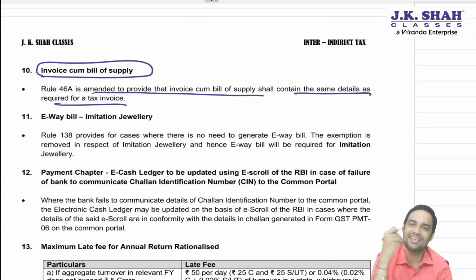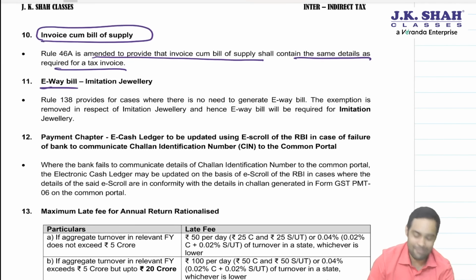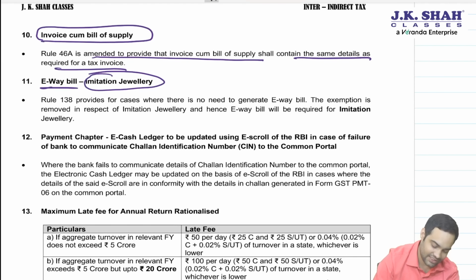Okay. E-way bill, a very small amendment. Imitation jewelry, artificial jewelry. See, e-way bill had an exemption that jewelry, no need to generate e-way bill. Now, government has said jewelry except imitation jewelry. That means for imitation jewelry, e-way bill will be required. So, artificial jewelry, will e-way bill be required? The answer is yes, e-way bill will be required. But what about, sir, actual jewelry? Even today, no e-way bill for that.